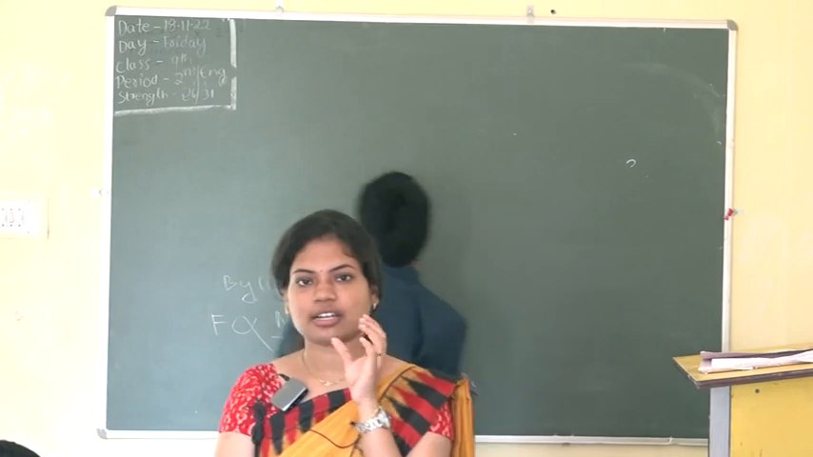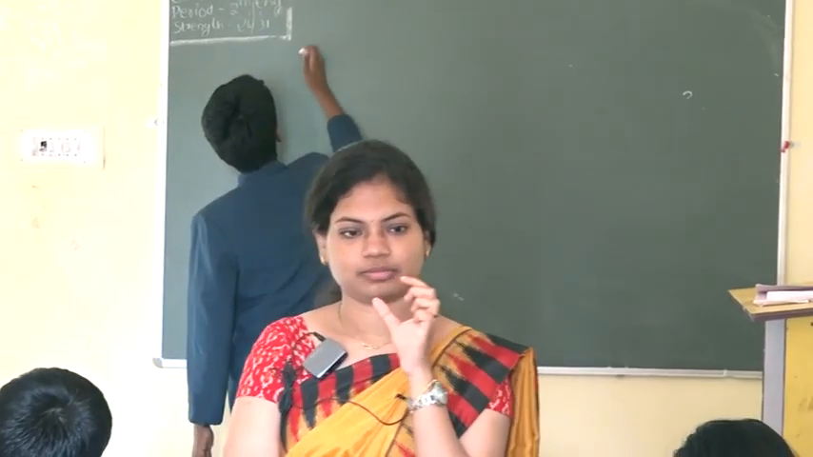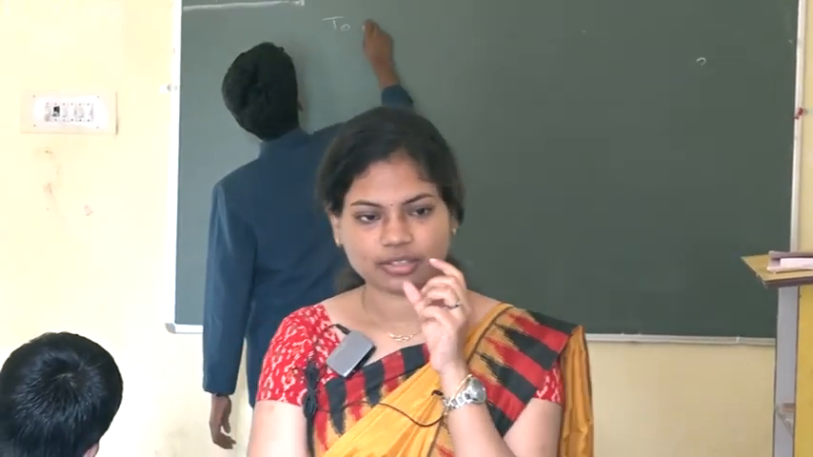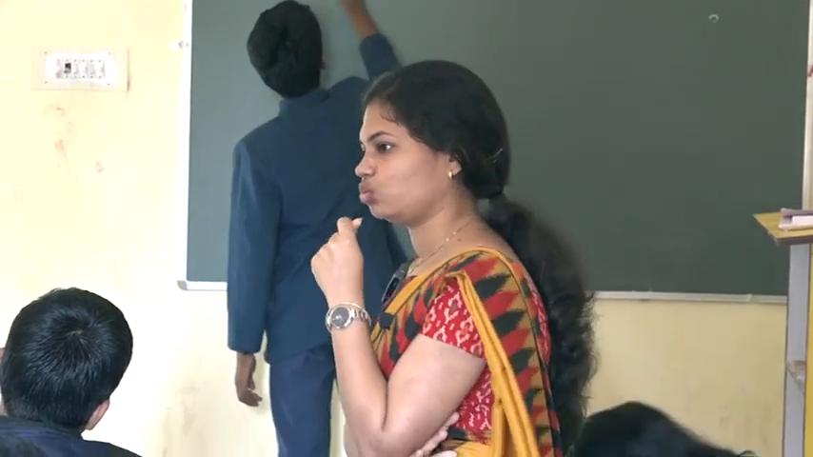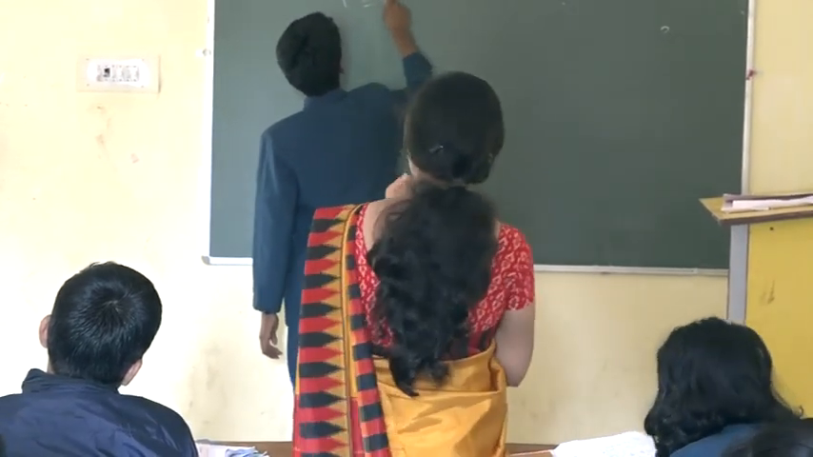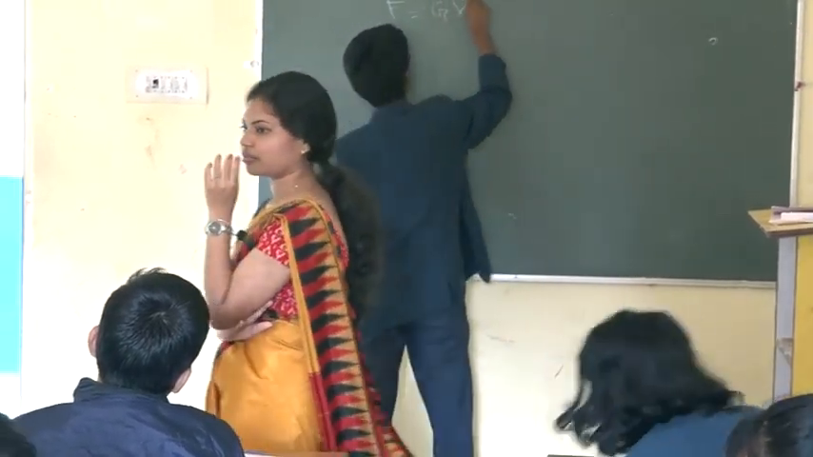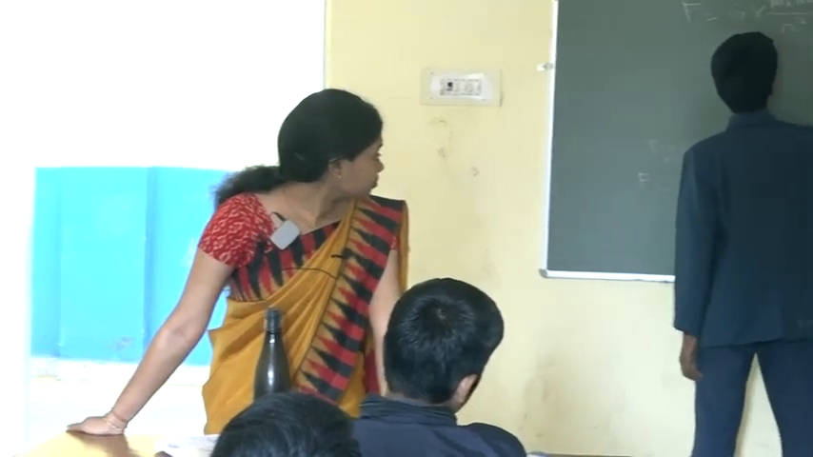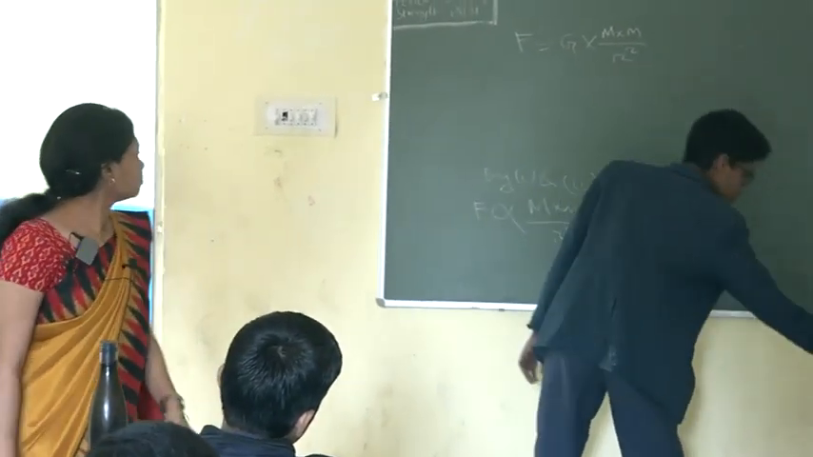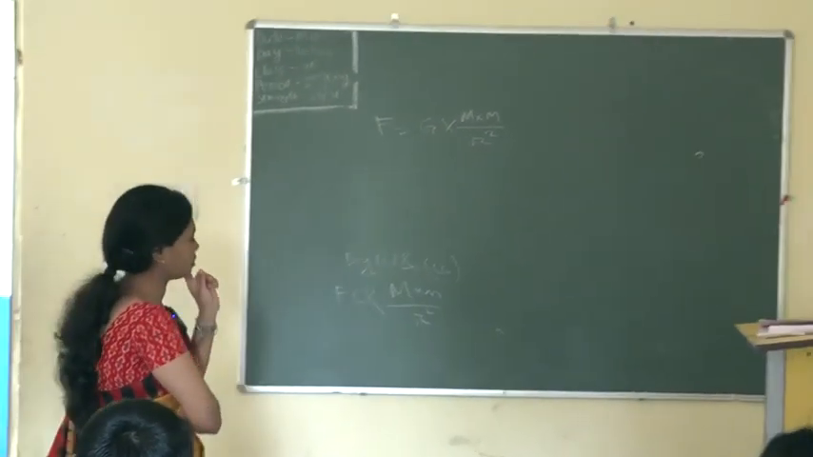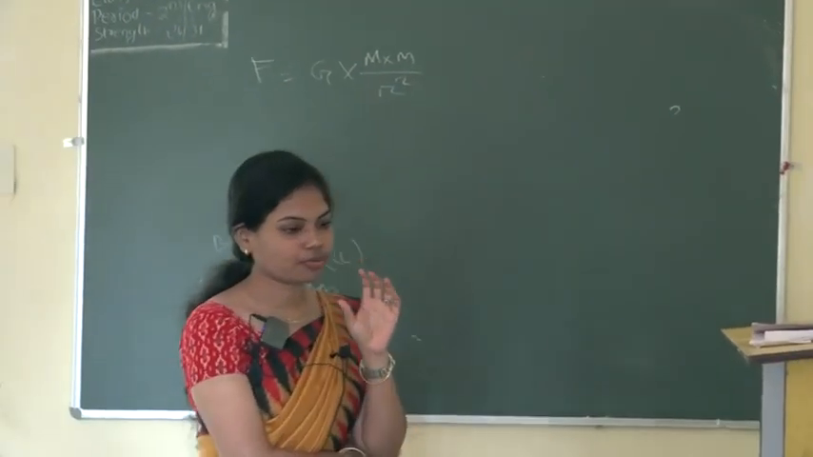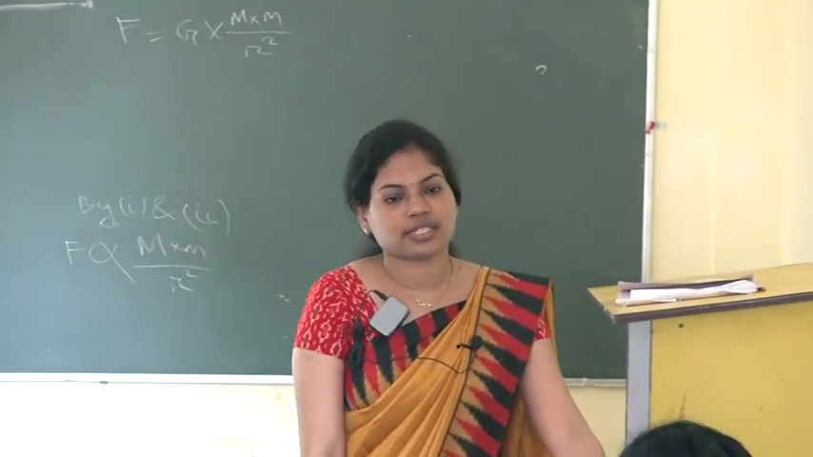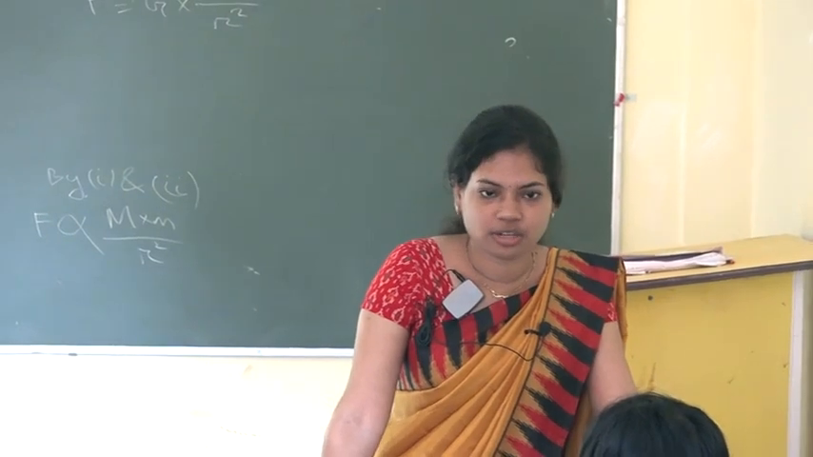What is the universal constant of gravitation? Capital G. What is its value? 6.67 into 10 to the power minus 11, for kg square. That is the expression for the universal law of gravitation, which was given by our scientist Newton.